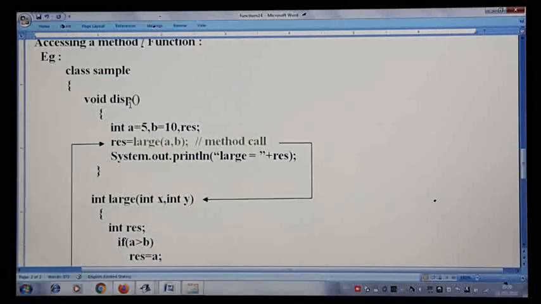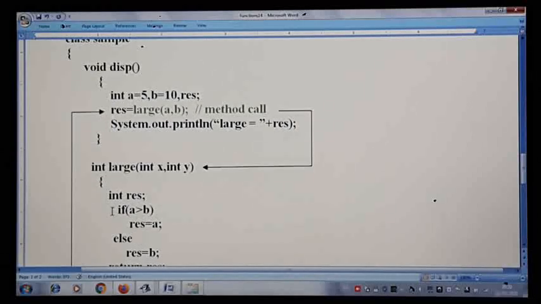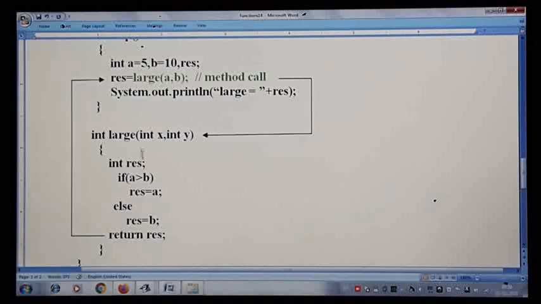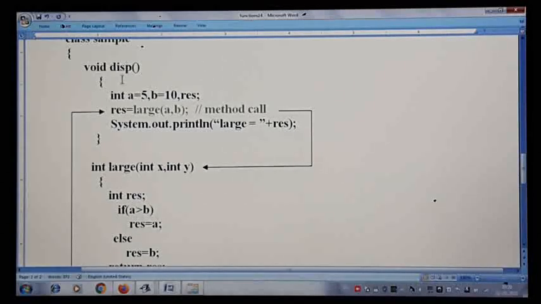So here we are learning not only one method, but how to write multiple methods, which are all user defined functions. Similar to how built-in functions are there, we are writing our own functions to simplify our own program. So here the large method, and one more, display, or you can call this method main also. So multiple methods in the same class, like this you can write any number of methods. That is what I have given you to start with.